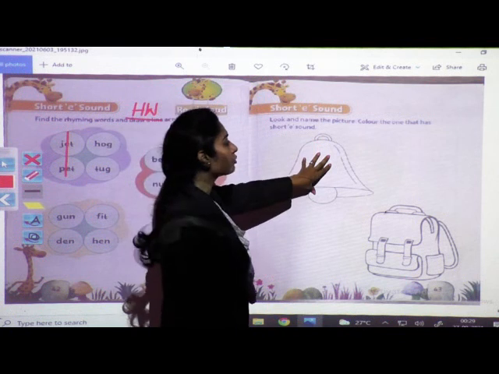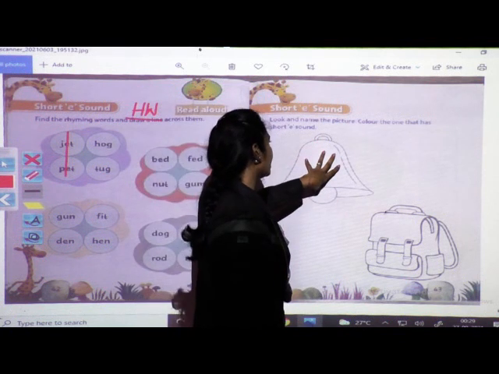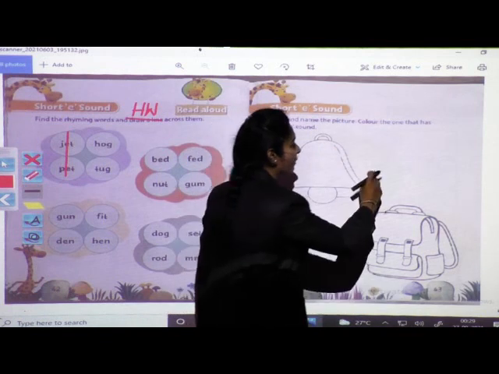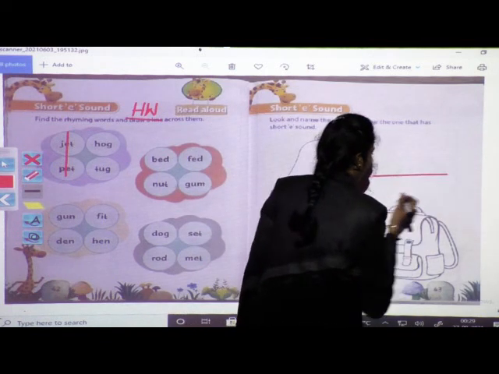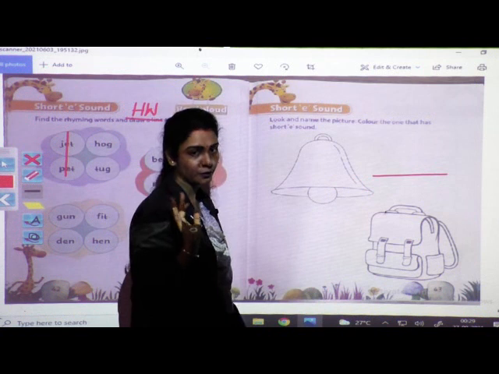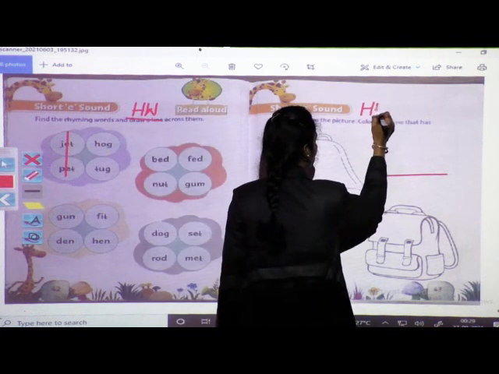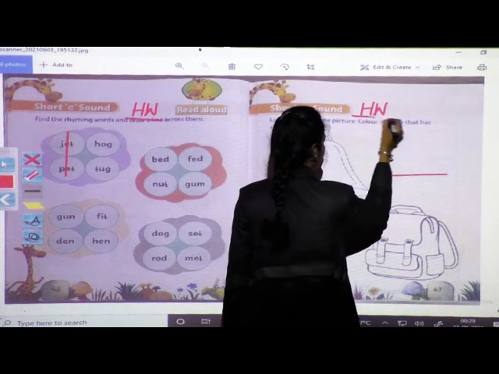So what you are going to do is, you have to color over here. Okay, look and name the picture. Write the name of this picture here and color this picture beautifully. Okay, so this will be your homework. Yes everyone.